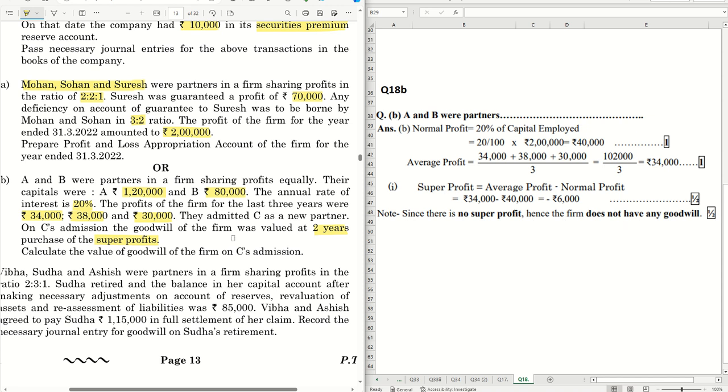Okay, this can be tricky. Students might get confused. Students might miss out that there is a negative figure and straight away might multiply by 2 and mention that there is a goodwill of 12,000, or might also mention there is a negative goodwill of 12,000. But no, we're not required to do that. Just add this statement of yours that there is no goodwill as there is no super profit. And you can see the marks distribution: 1 mark for your normal profit, 1 mark for your average profit, half mark for showing that there is negative super profit, and half mark for your final conclusion, which is stating that there is no goodwill.